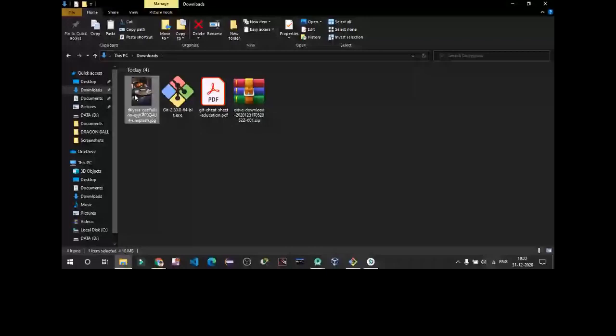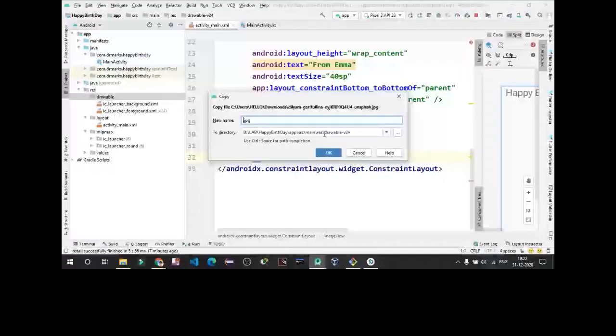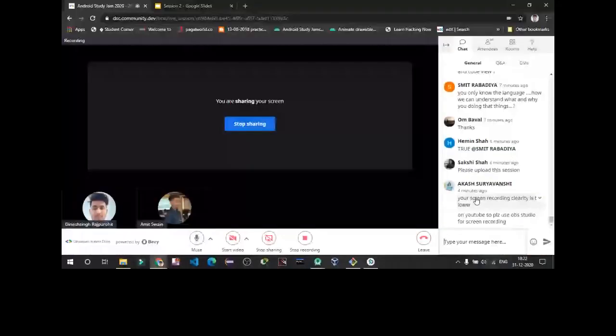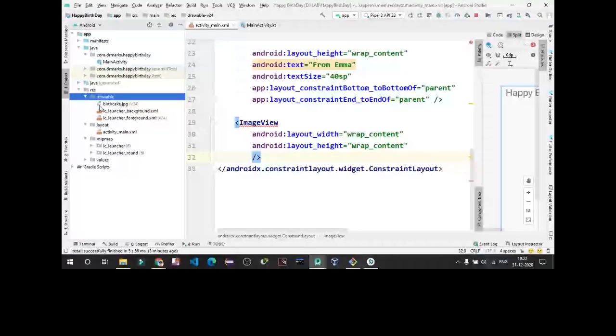Click on this OK. Change to birthday. You can see you have got your image out here. So your images now came into Android Studio.